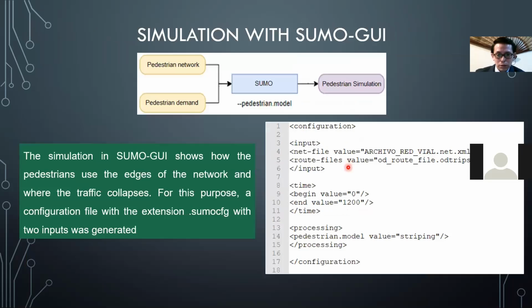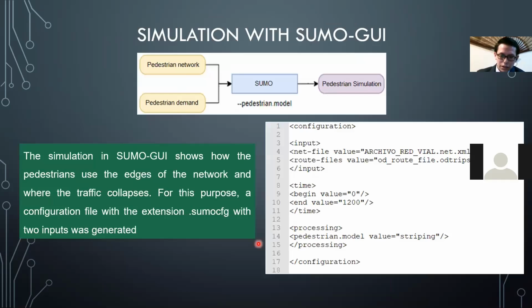Well, finally, the simulation with SUMO-GUI, we have the pedestrian network and pedestrian demand that are the inputs. We enter the time period and the pedestrian model, in this case, the striping model that allows interaction between pedestrians. We can execute it in SUMO-GUI, and we can see the traffic collapse and the behavior of the simulation.